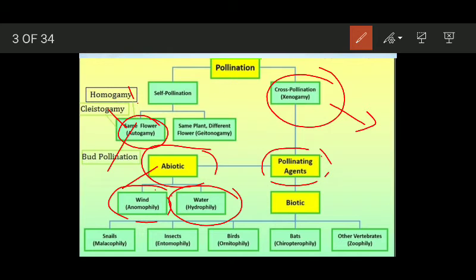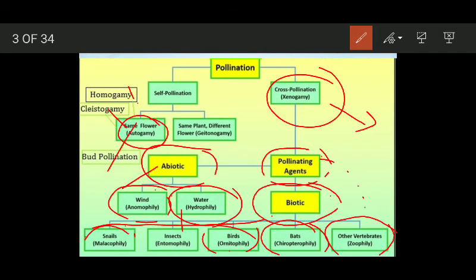And if it is caused by living organisms, then it has different types depending upon the living organism that causes pollination. If it is caused by snails, it is named as malacophily. If it is caused by insects, entomophily. If birds help in transfer of pollen grains, it is known as ornithophily. If bats assist in pollination, it is known as chiropterophily. And if other vertebrates help in pollination, it is named as zoophily. Okay, so zoophily has different types. If bats cause this pollination, it is known as chiropterophily.